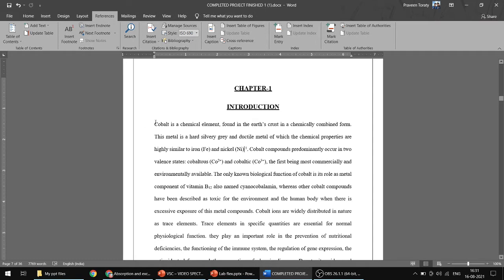First, for all this content, for example, this content whatever I have just mentioned, let's imagine that this is taken from a journal paper. I need to click here near nickel and its atomic symbol, insert citation there, add new source.